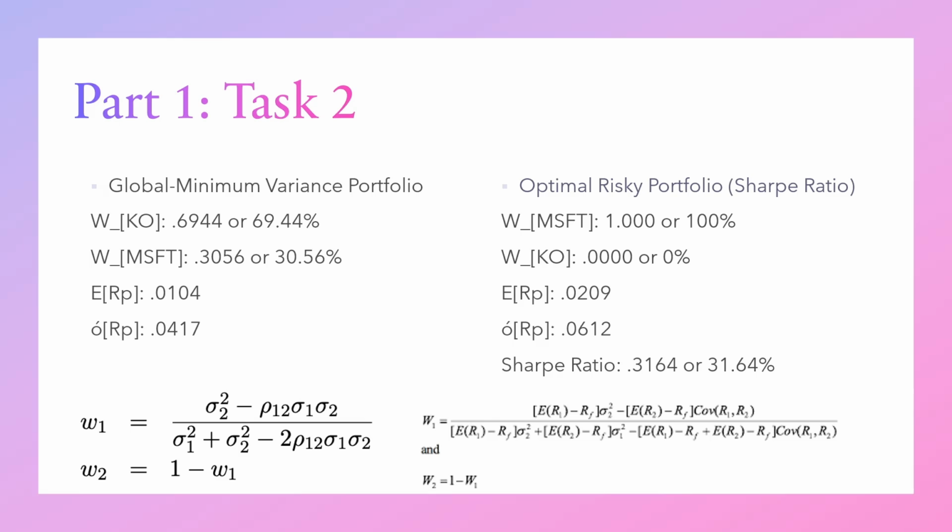On the other hand, for the optimal risky portfolio, which maximizes the Sharpe ratio, I put it into Solver a couple of times. The ratio seemed correct. I got the highest Sharpe score with that combination every time. It tells us that we should put 100% of our money into Microsoft while putting 0% into Coke. With this, we get an expected return of 2.09%, while the standard deviation is 6.12%. This offers the best risk-adjusted return according to the Sharpe ratio. This suggests ultimately, from the Sharpe ratio perspective, that Microsoft alone is the best choice among these two stocks.